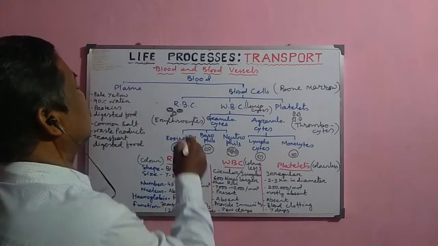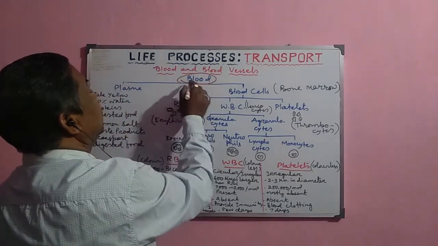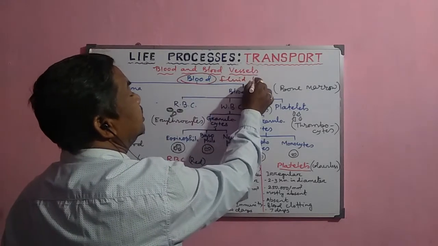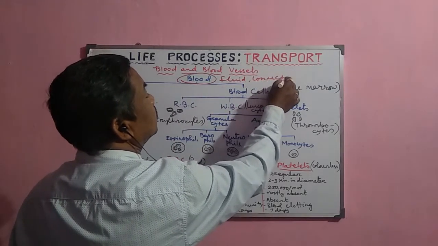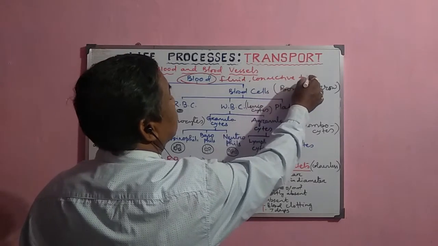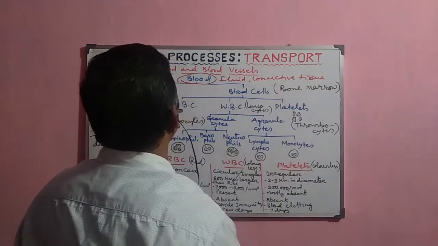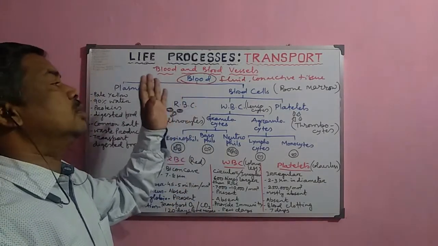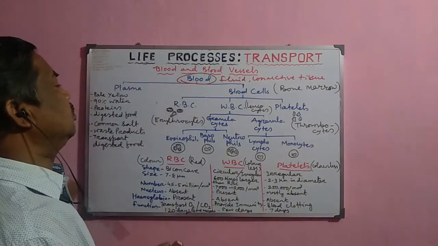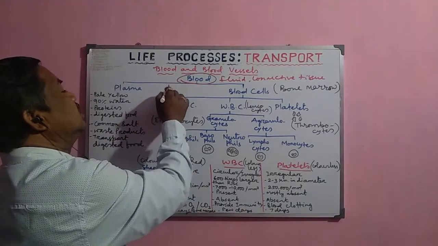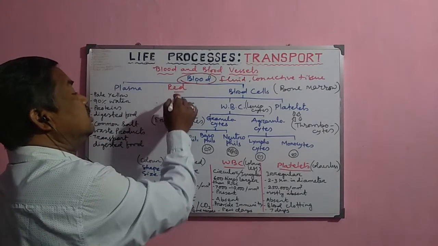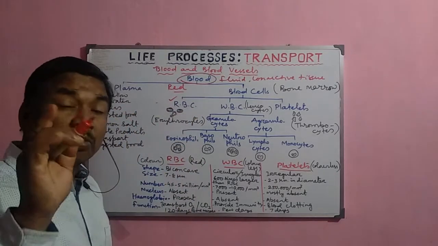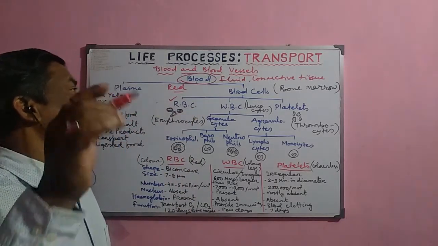Now, what is blood? As we have already discussed, the blood is the fluid connective tissue, and normally it transports the material from one part to another. Now, most important thing is that blood is red in color, and this red color of the blood is due to the hemoglobin pigments present inside the RBC.